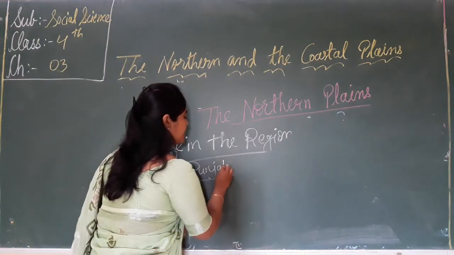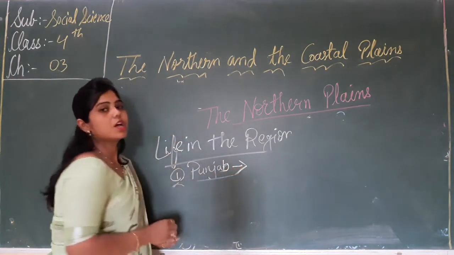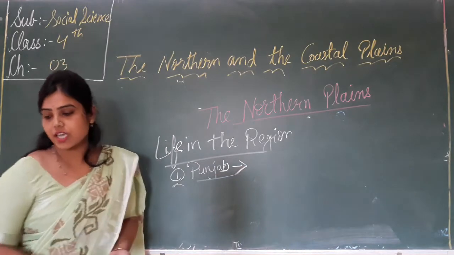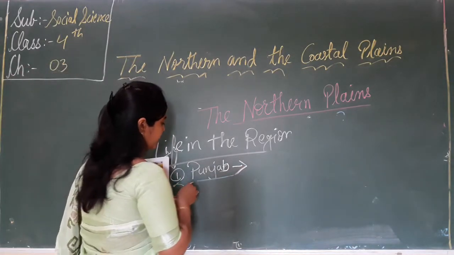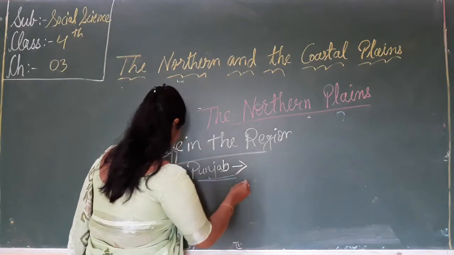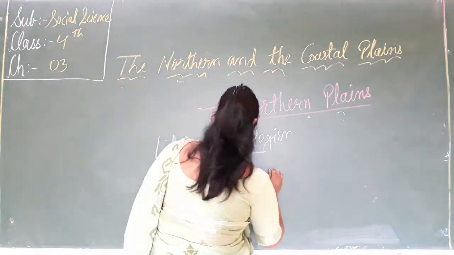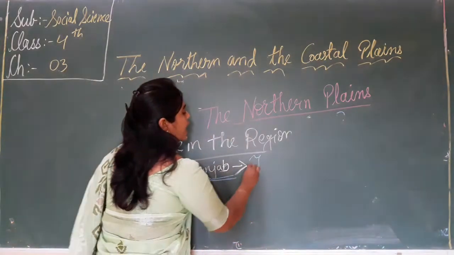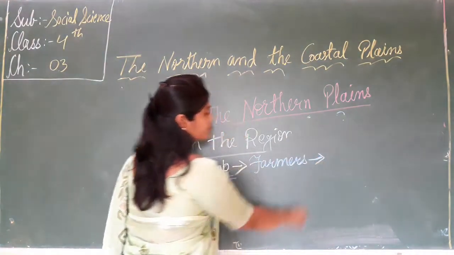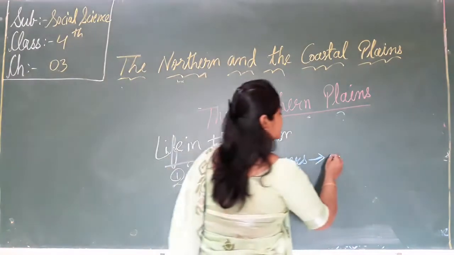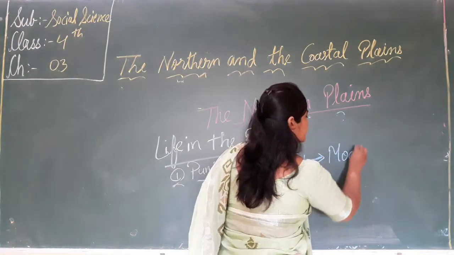Now in Punjab, the farmers use modern technology such as machines. What do they use? The farmers of Punjab use modern machines.